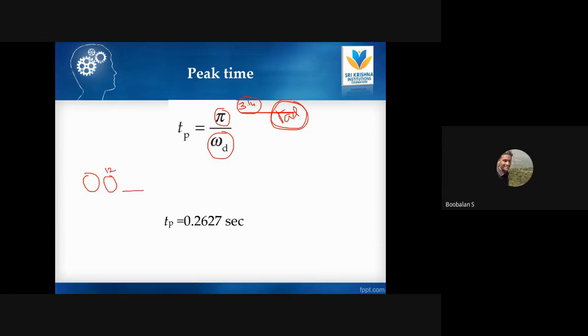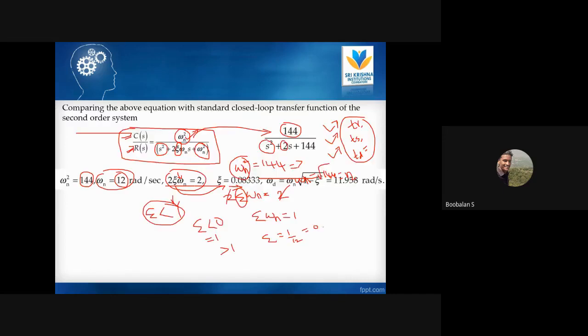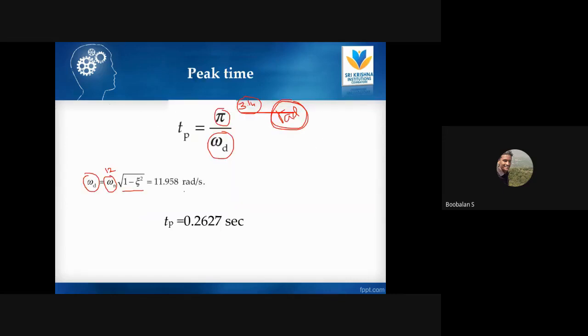Already we know those values, right? Omega n value is 12, epsilon value is 0.08. Just substitute those values, 0.08 whole square. Once you substitute, you will get the omega d value. Substitute it over here, and pi value 3.14 divided by 11.958. Now you can easily get the peak time value. That will be 0.2 second. At the time of 0.2 second, the system will reach its maximum peak value, right?